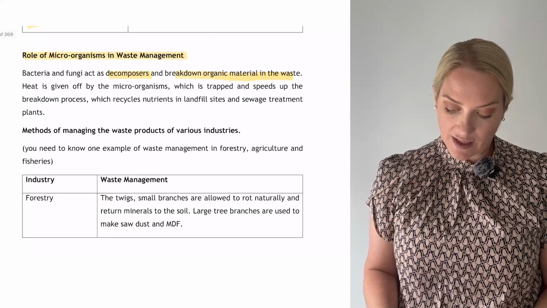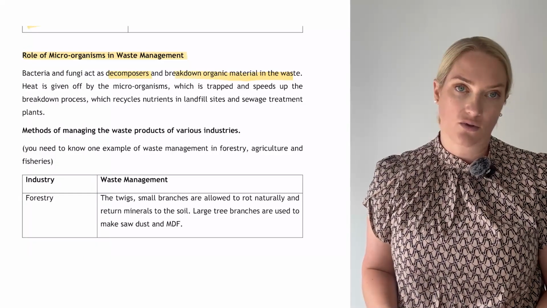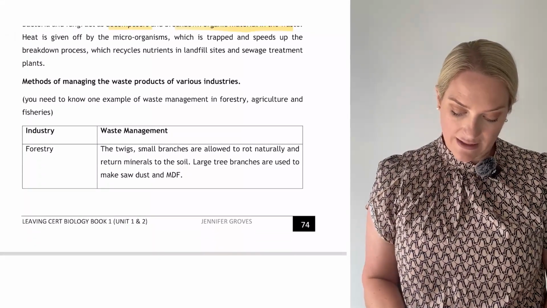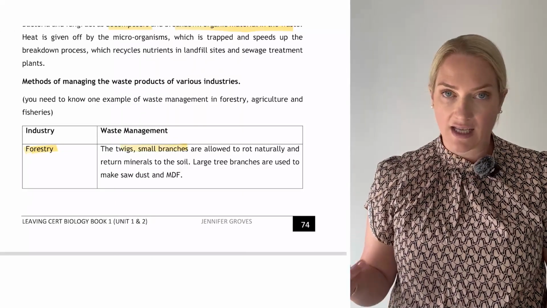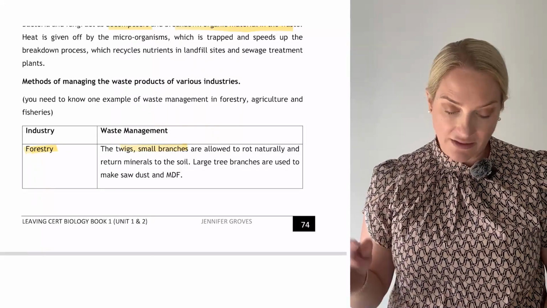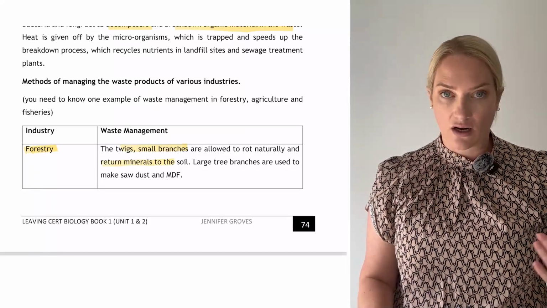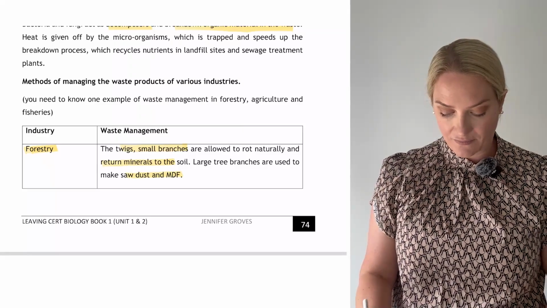So you need to know one example of waste in forestry, one example in agriculture, and one example in a fishery. So one example of waste management in forestry. So we have small twigs and branches. They can be left to rot naturally, and they can return minerals to the soil. Or large branches can be used as sawdust and to make MDF.